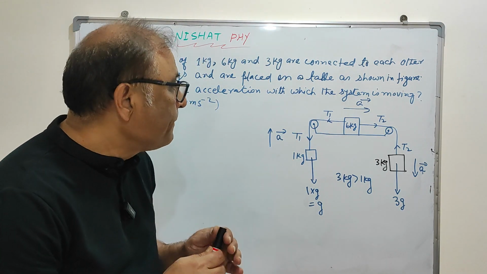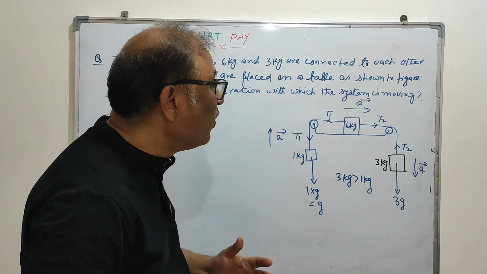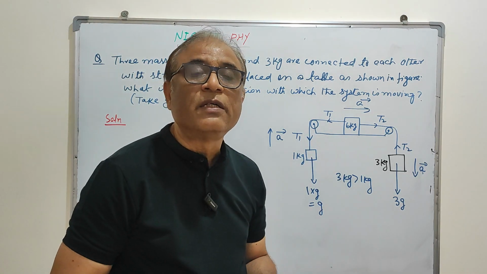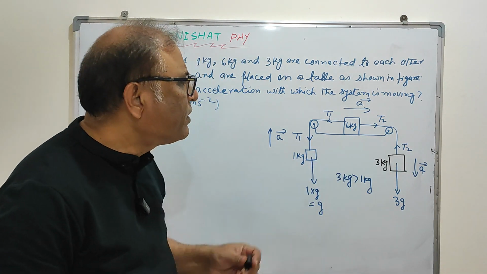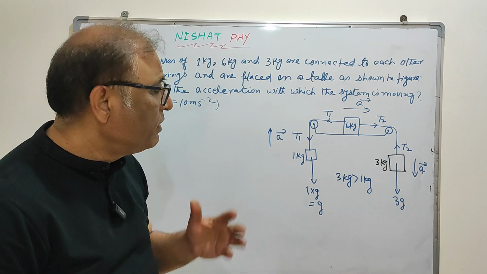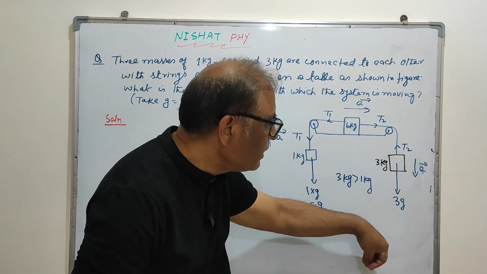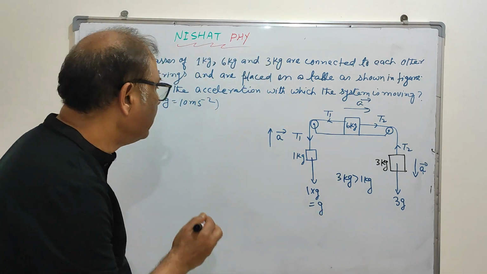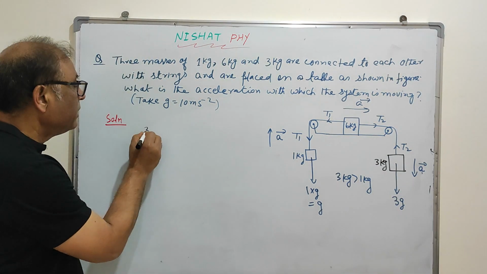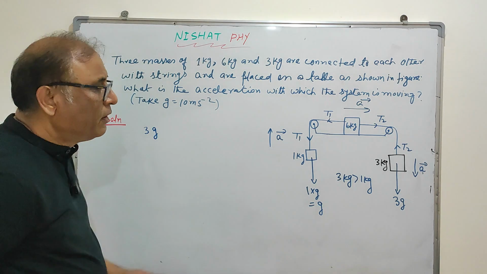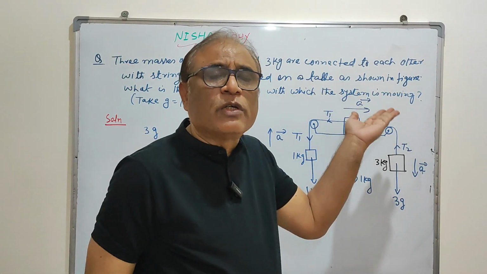Here we are going to find only the acceleration of the system. Take this 3 kg body. The downward force is 3g, so write here 3g. What opposes this 3g from coming down?